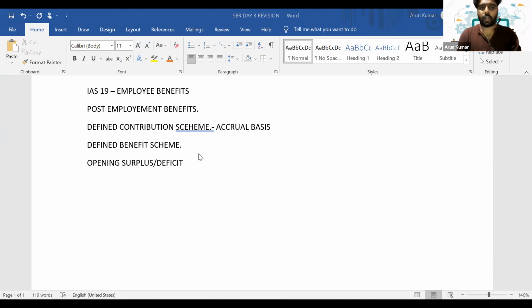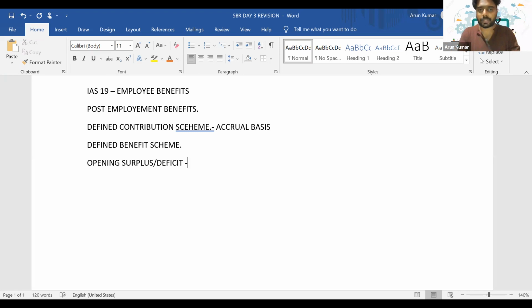Okay, so the opening surplus: the pension asset means the fund we have kept to pay the benefits in future. That's what is known as pension asset. And pension liability, the present value of the future payments we have to pay, that is known as pension liability. So when we compare the fair value of our opening pension asset with the present value of your pension liability, you will get a surplus or deficit. Okay, you will get a surplus or deficit.